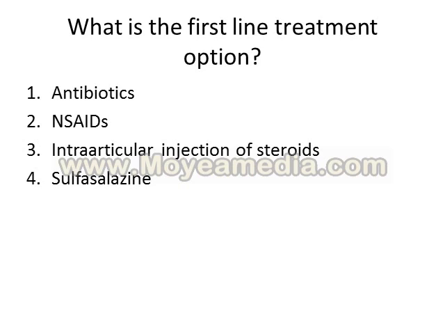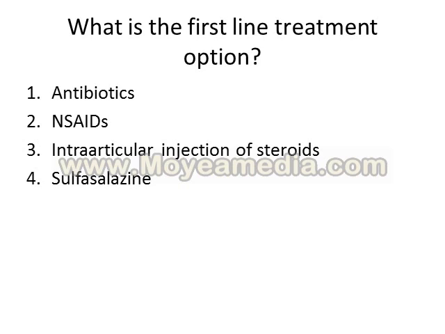Second, nonsteroids. Of course, this is a very good treatment option for reactive arthritis. Third will be intraarticular injection of steroids. This is also considered to be very effective, especially if we have only 2 joint involvement. So intraarticular injections of glucocorticosteroids will be very effective.